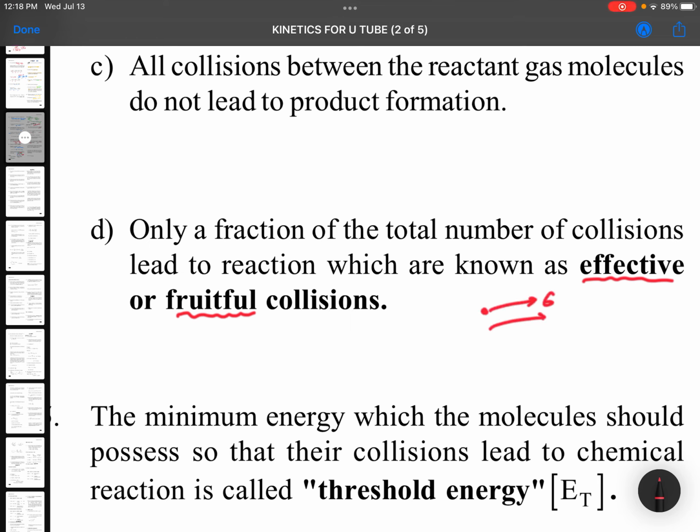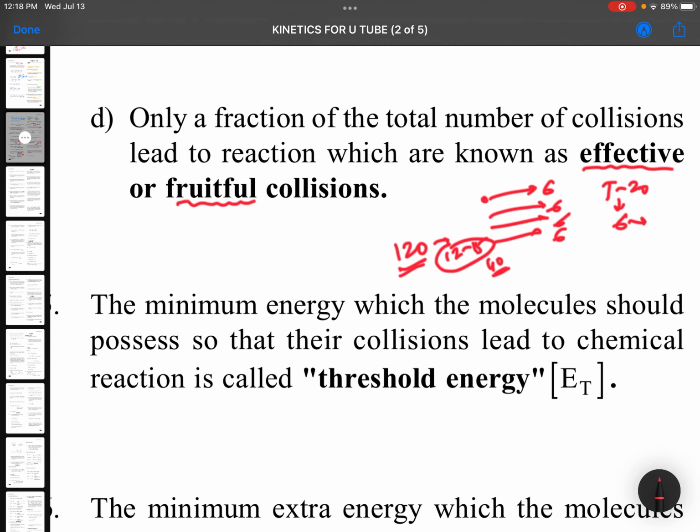Because he wants to make all sixes, if he is playing a T20 match. If both batsmen hit all sixes, then you can expect a maximum score. But is it possible? Out of 120 balls, there may be 12 sixes or 15 sixes, or at the most 30 or 40 sixes in a match. So all 120 they are trying to hit, but it is not possible. Even in nets you cannot make all balls sixes, but you will definitely try. Only a few collisions are converted into effective collisions, like your sixes.